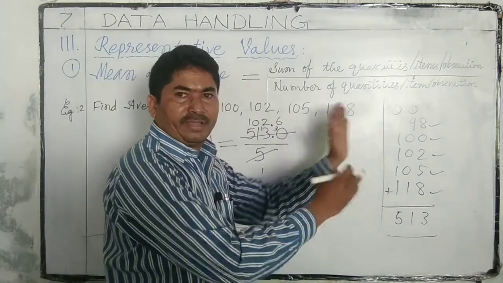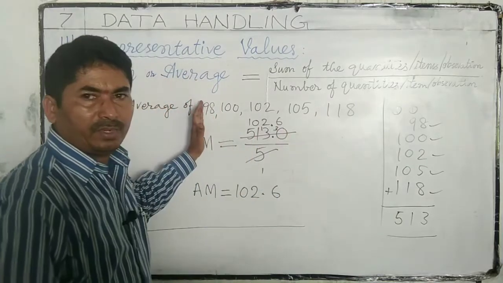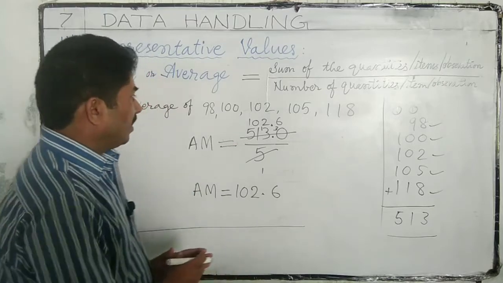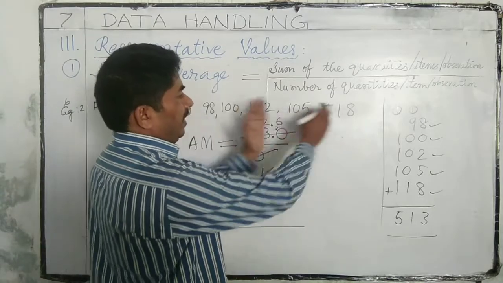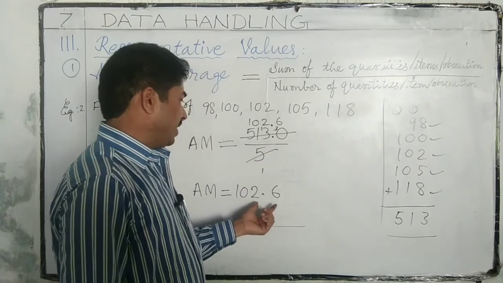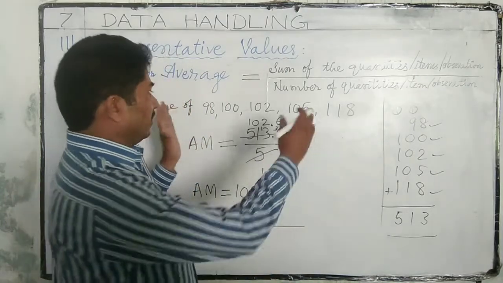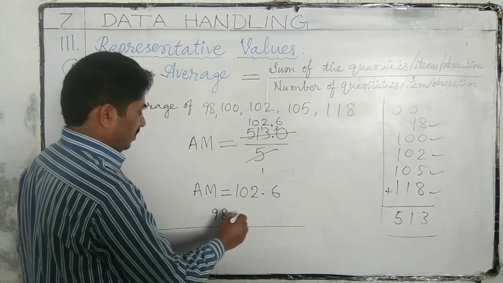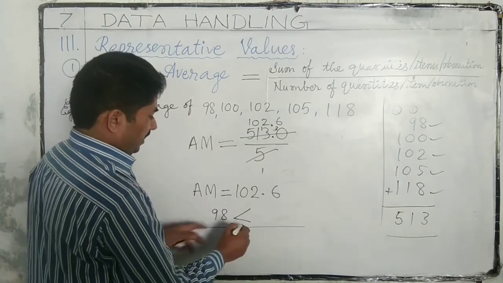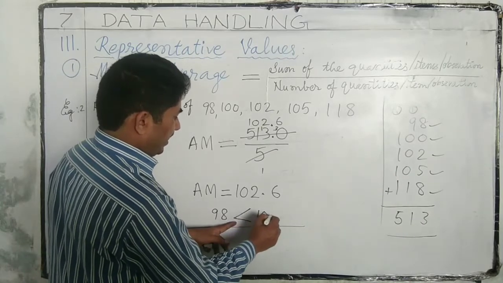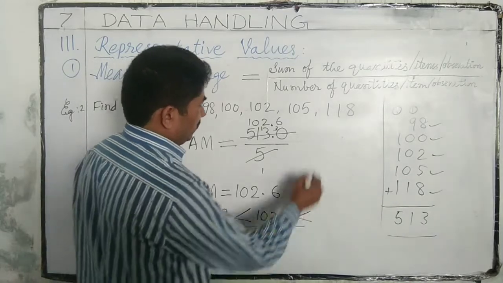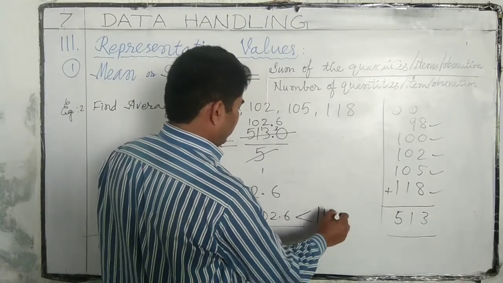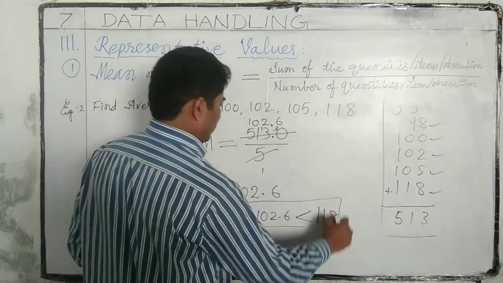If we observe this result, we can understand the average of numbers always lies between the greatest number and the smallest number. The average always lies between the smallest number and the highest number. 104.6 lies between these numbers: 98 is less than 104.6, which is less than 118. So we can understand this.